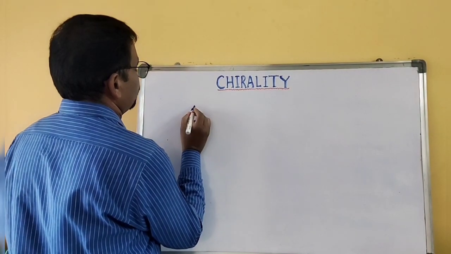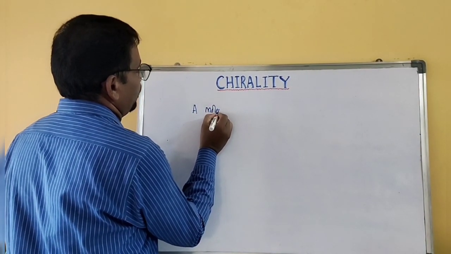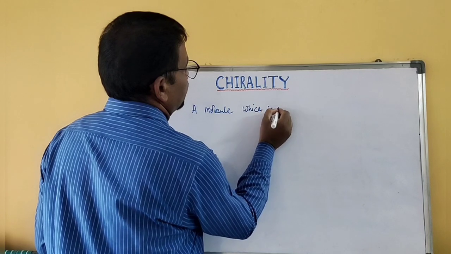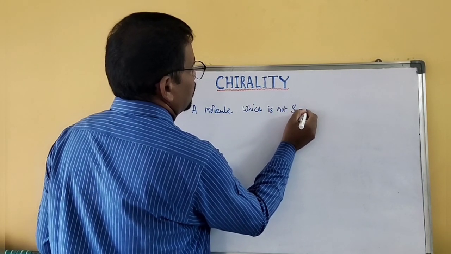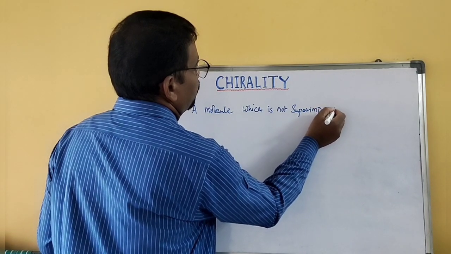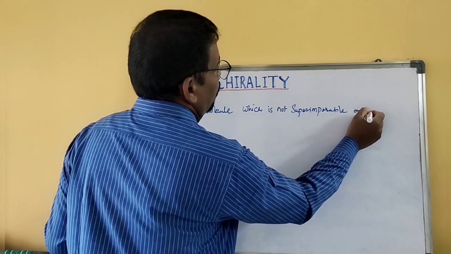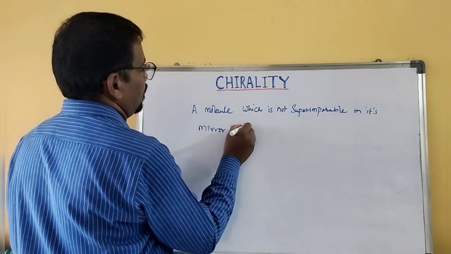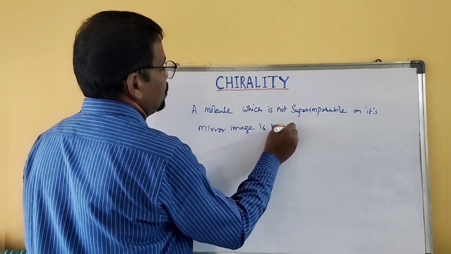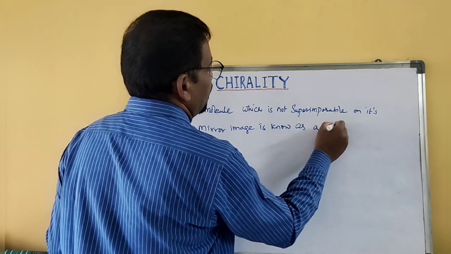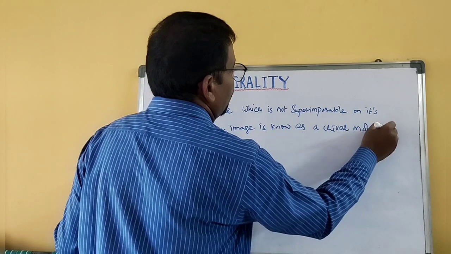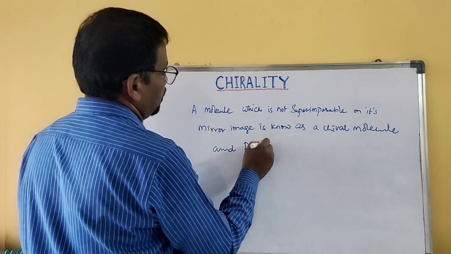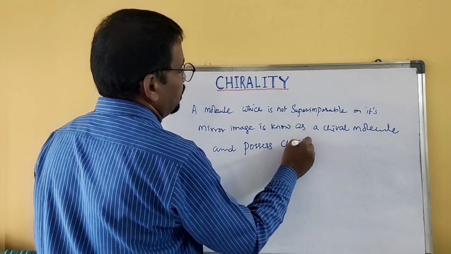What is a chiral molecule? A molecule which is not superimposable on its mirror image is known as a chiral molecule, and that molecule possesses chirality.